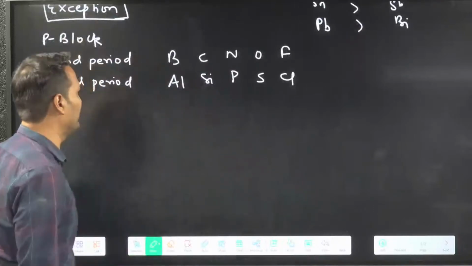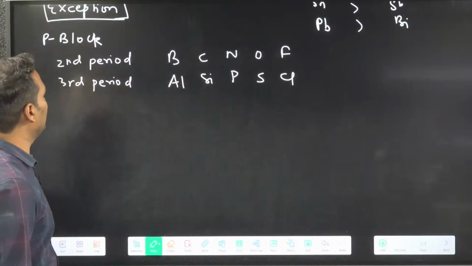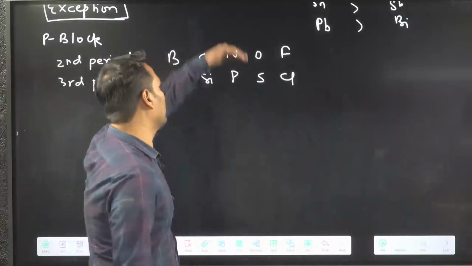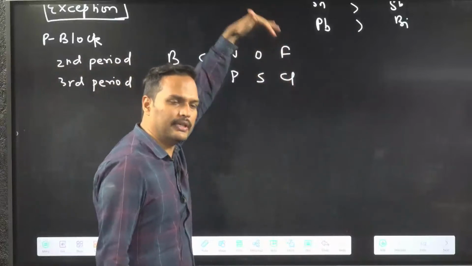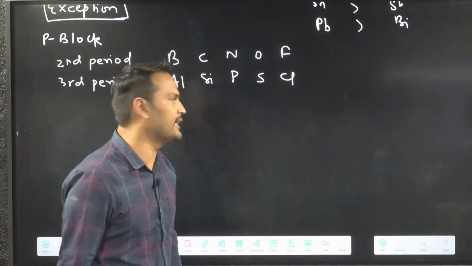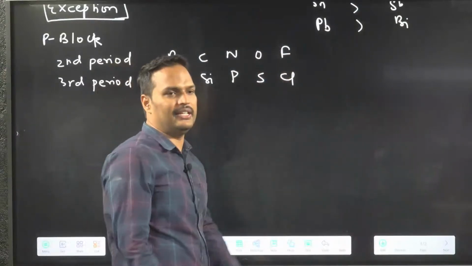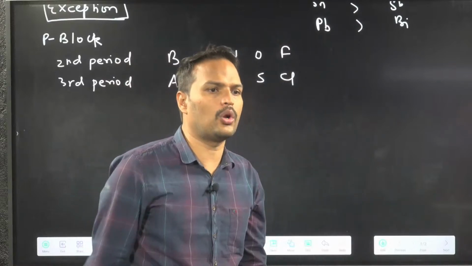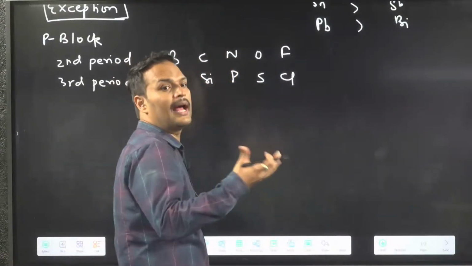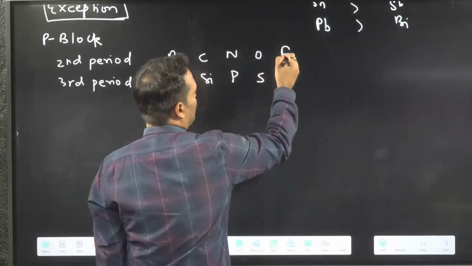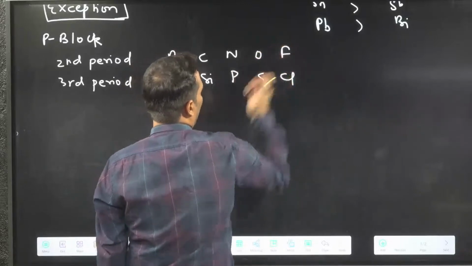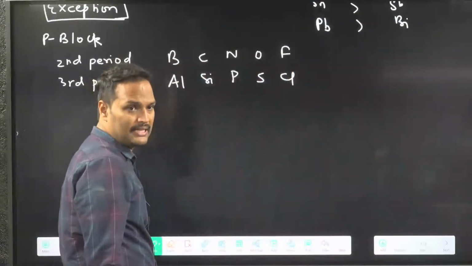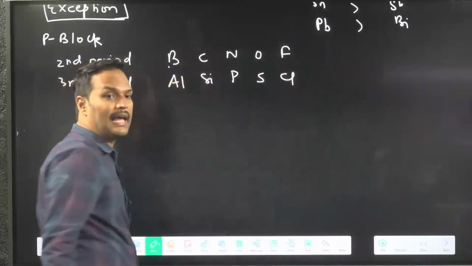Let's focus on this point first. According to the normal trend, down the group electron affinity decreases. So who should have more electron affinity? Jaldi batao, tell me quickly. Fluorine should be more than chlorine, oxygen more than sulfur, nitrogen more than phosphorus, carbon more than silicon, boron more than aluminium.